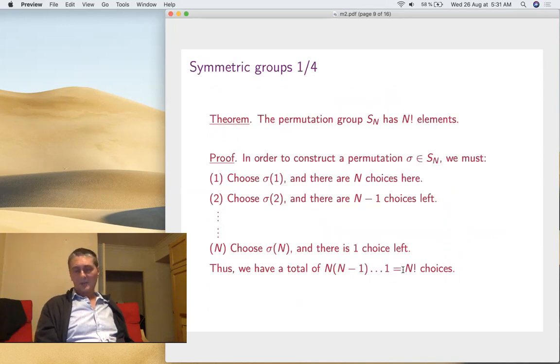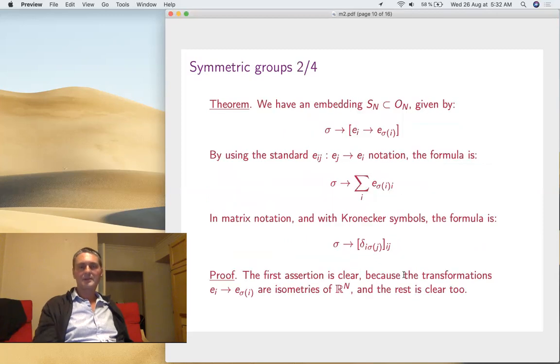Let's discuss the symmetric groups. We'll start to understand how things work: the more complicated the group, the less flexibility. And it's by looking at symmetric groups, things like that, that we'll figure out what to do exactly. So first of all, it has n factorial elements. That's something that you know. You have to choose sigma 1 and then choices for sigma 2 and so on. So there are n factorial choices.